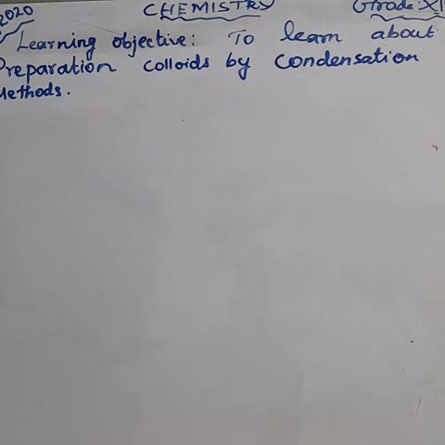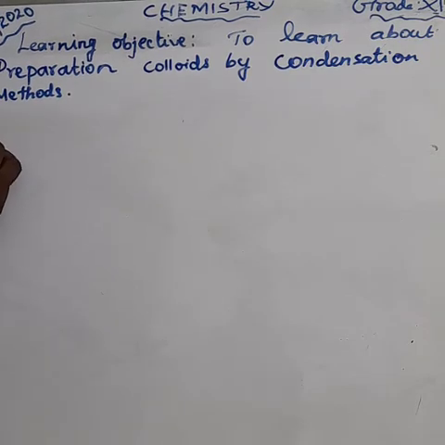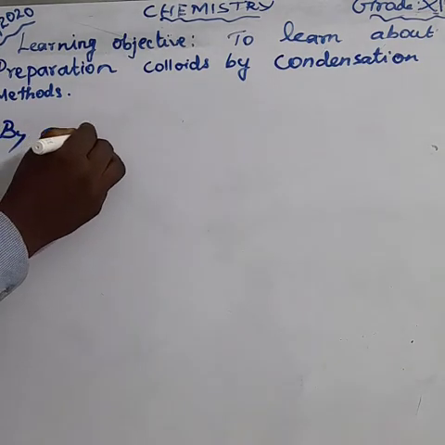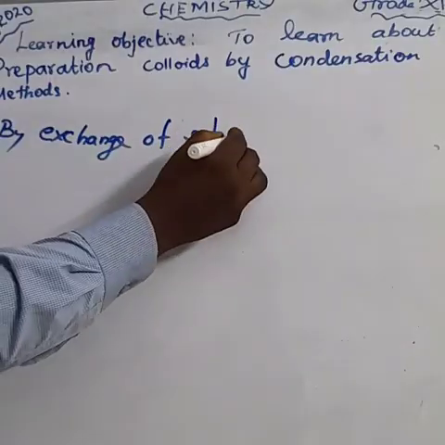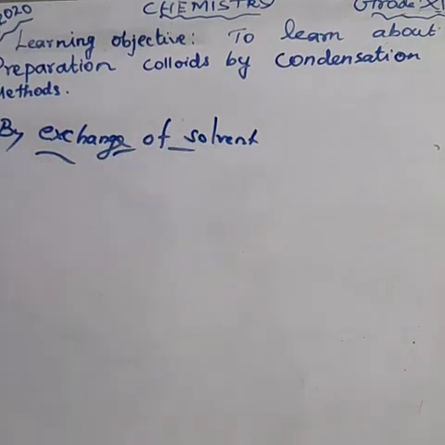How can you prepare one of the metal salts by exchange of solvent? Here it can be obtained from phosphorus or sulfur salt.